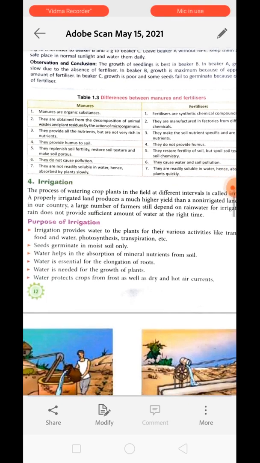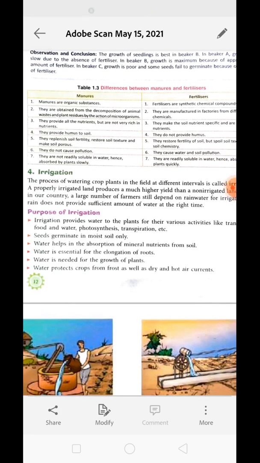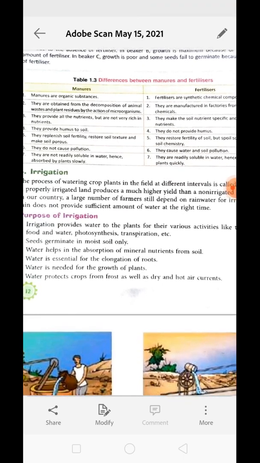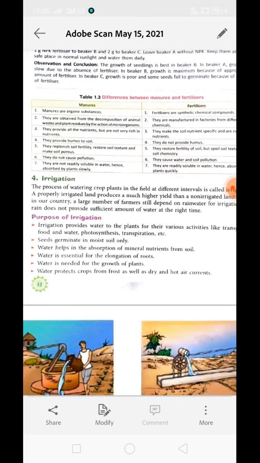First, understand the purpose of irrigation. Irrigation provides water to the plant for various activities like transportation of food, photosynthesis, and transpiration. Transpiration helps the plant to cool down. Okay, and photosynthesis is helpful in producing food. That particular food is also taken by us from the plant.